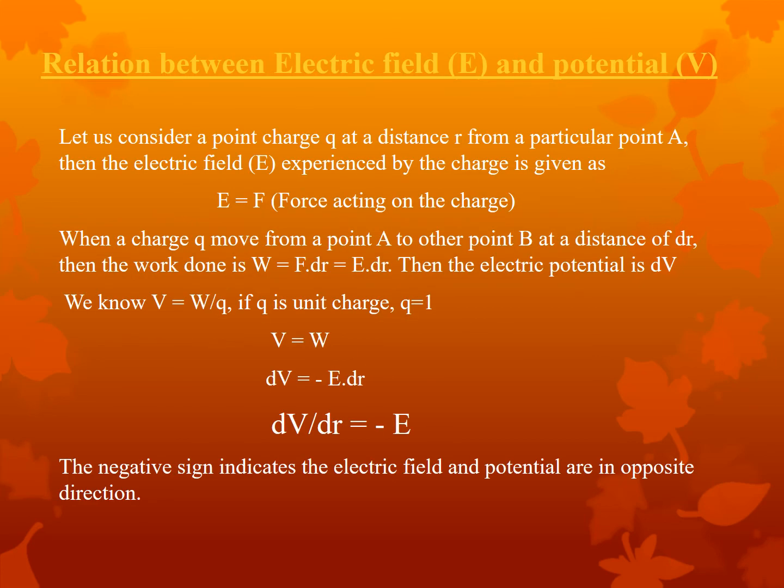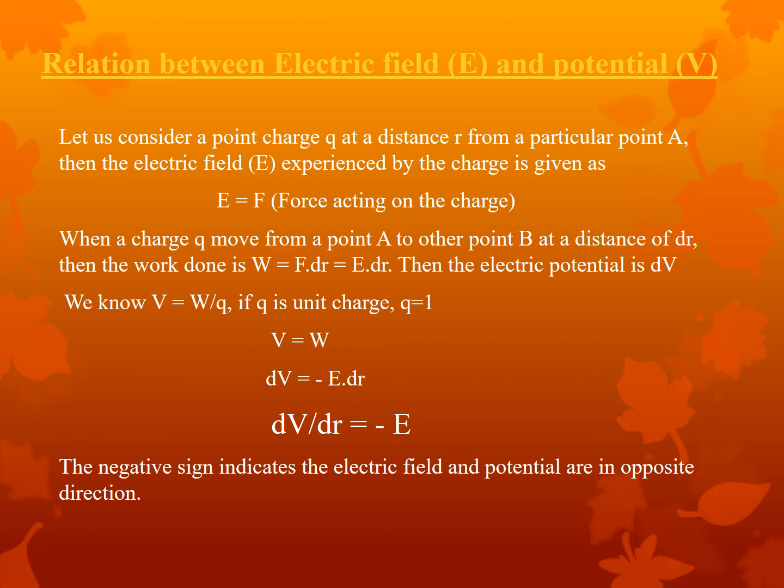The next one is relation between electric field and potential. That is, what is the relation between E and V. So, let us consider a point charge Q at a distance r from a particular point A. Then the electric field E experienced by the charge is given as E equal to force acting on the charge, that is E equal to F only. When a charge Q moves from a point A to another point B at a distance of dr, then the work done is given as W equal to F into dr.